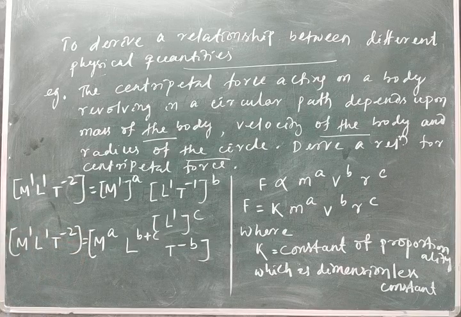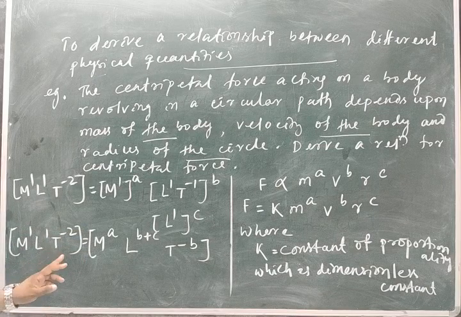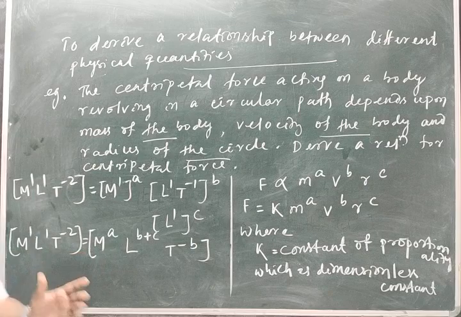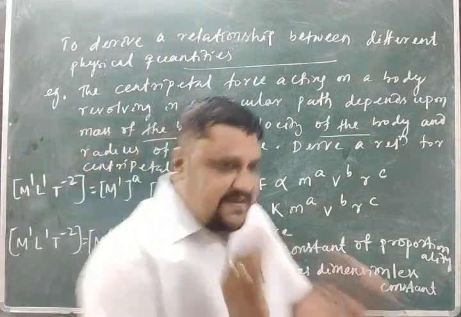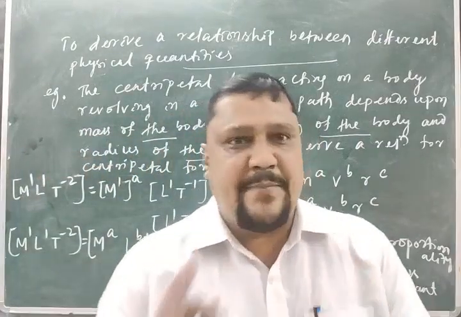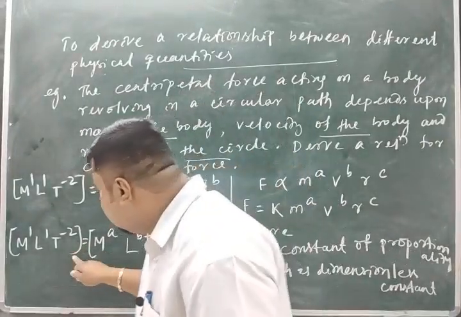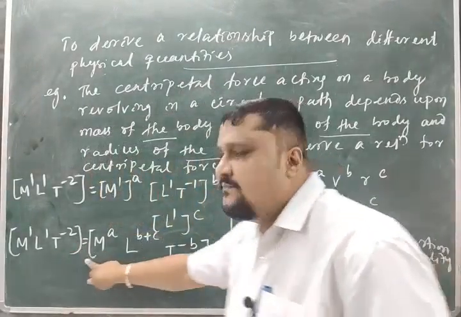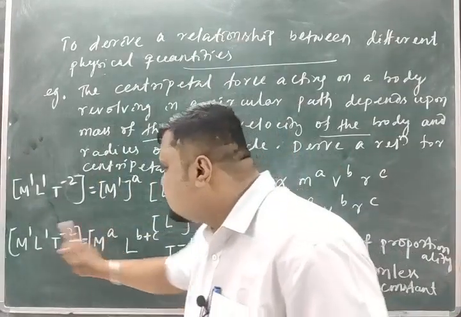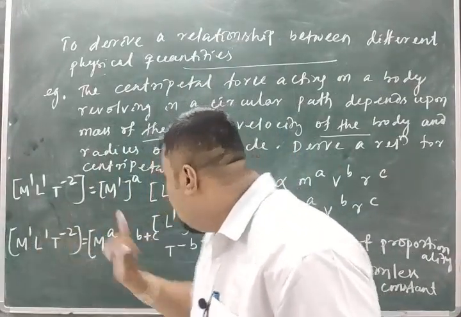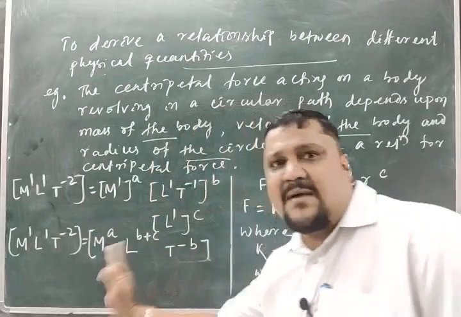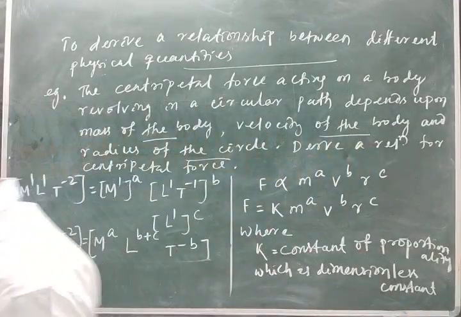Okay students, so I got this relation. As you know, physical quantities having the same dimension can be compared or equated. So the powers must be the same. Is that clear?